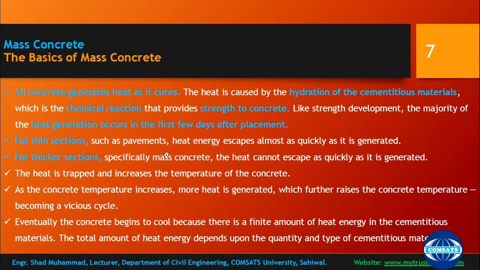In thicker sections, heat transfer is quite slow. The heat is trapped and increases the temperature of the concrete. So as the concrete temperature increases, more heat is generated, which further raises the concrete temperature, becoming a vicious cycle. So if temperature keeps on increasing, heat keeps on increasing, and it further increases the concrete temperature, and this creates a cycle.